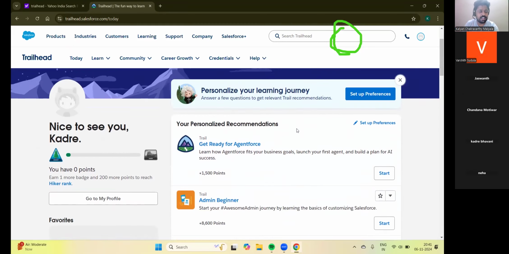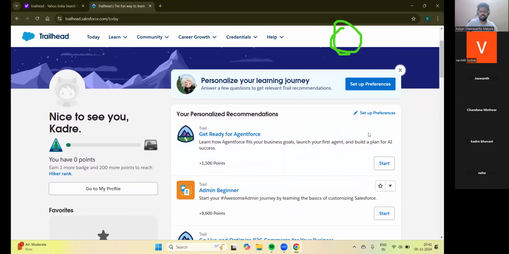This is the Trailhead platform where you will have documents, tasks and challenges to do to learn Salesforce. From this class we will be starting with admin beginner. Don't open that one, but we will learn the concepts which are in the admin beginner.